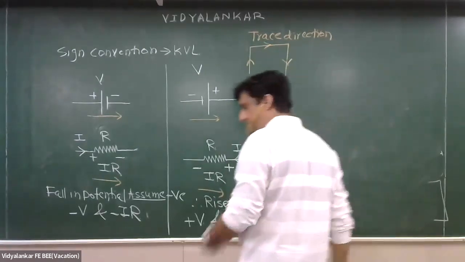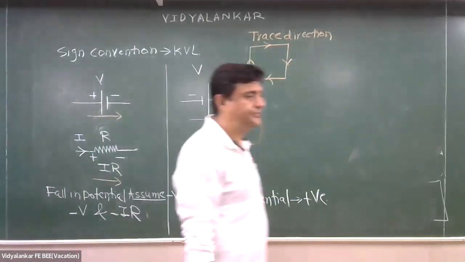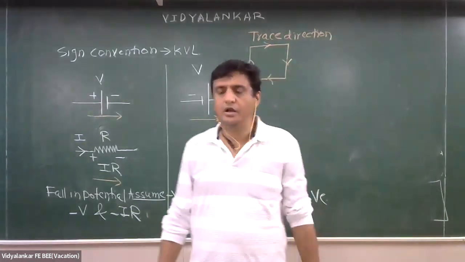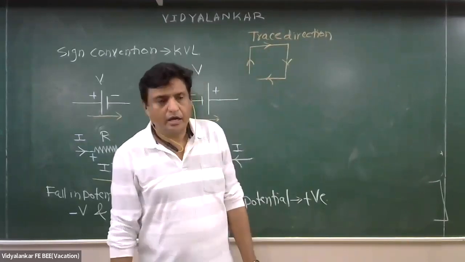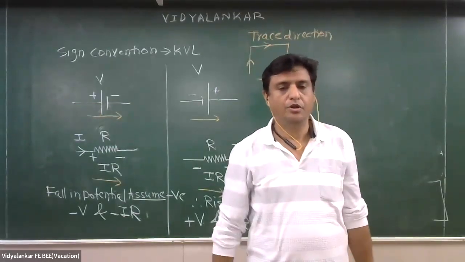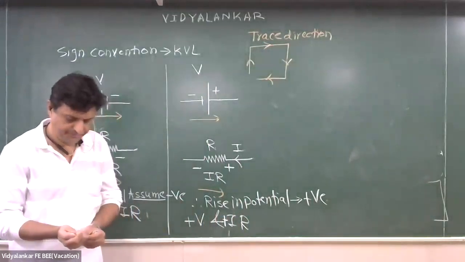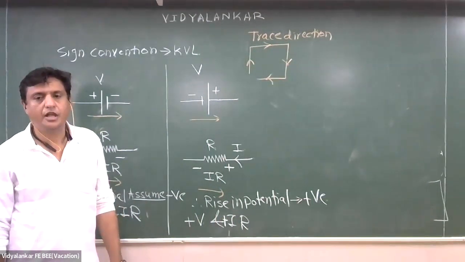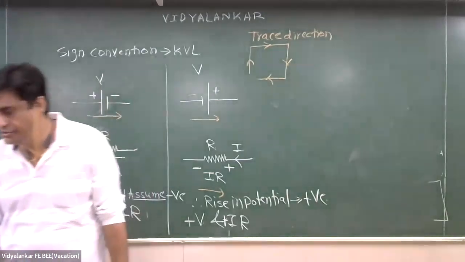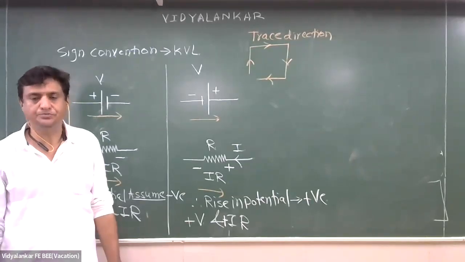ब्रैकेट में लिखना KCL. Right? Algebraic sum of all the currents meeting at a junction is always zero.